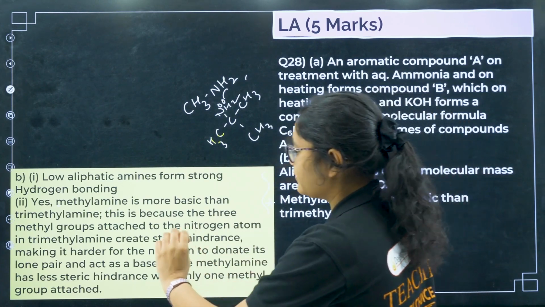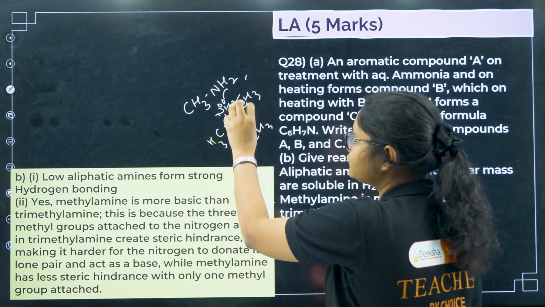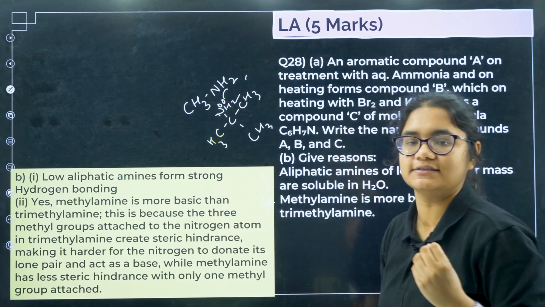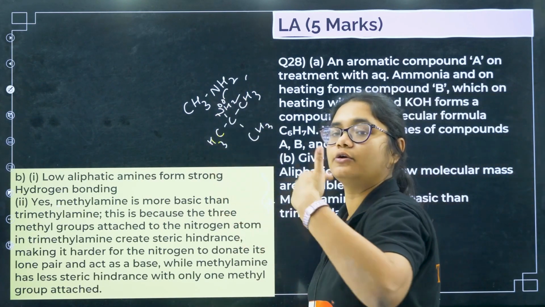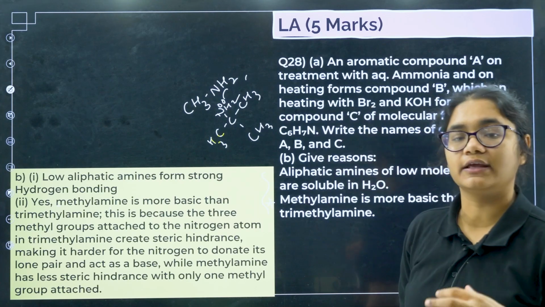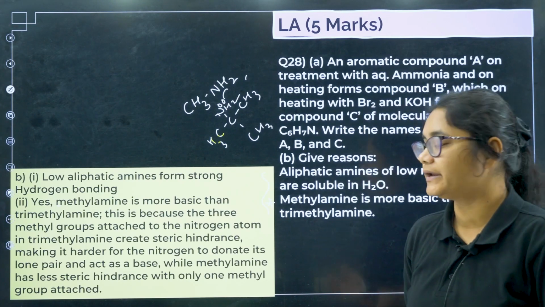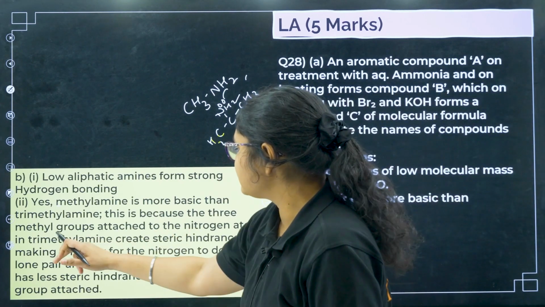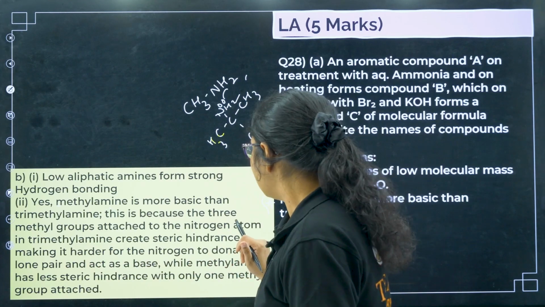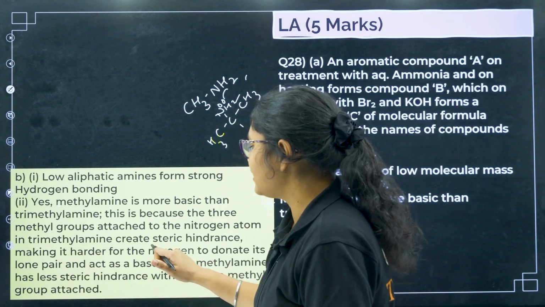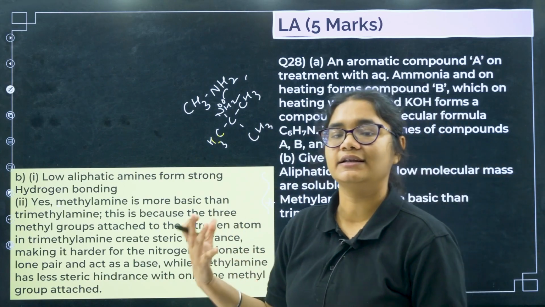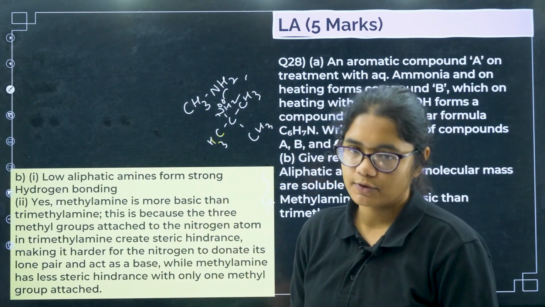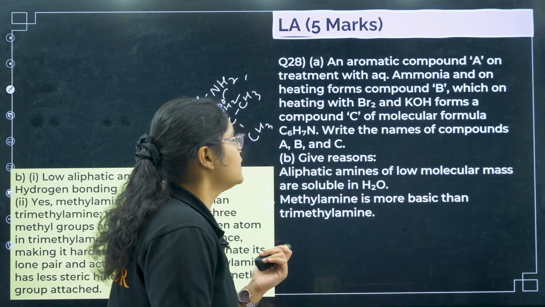Because of these big groups, there is a lot of steric hindrance, and due to this steric hindrance, this nitrogen cannot donate its electrons properly. So this is because the 3 methyl groups attached to the nitrogen atom in trimethyl amine create steric hindrance, making it harder for the nitrogen to donate its electron as a base. Okay, so this question is important.